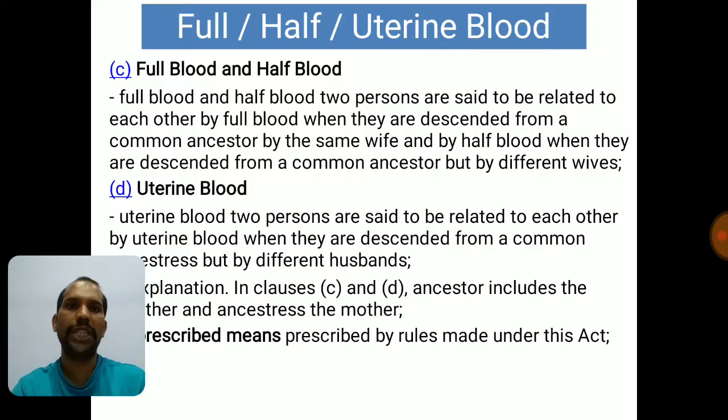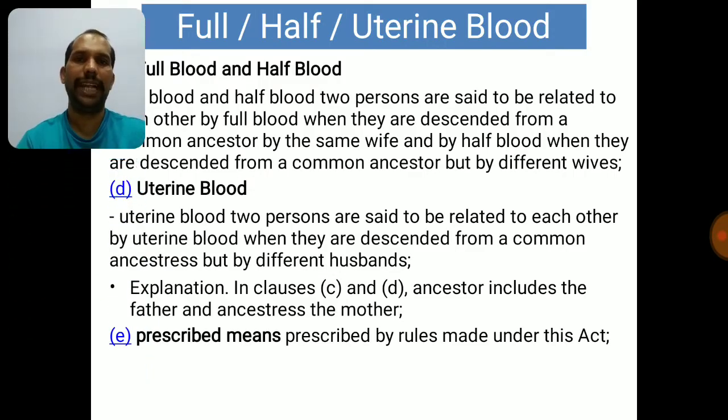The act says full blood and half blood: 2 persons are said to be related to each other by full blood when they are descended from a common ancestor by the same wife, and by half blood when they are descended from a common ancestor by different wives. In the first case, both this son and daughter are from the same father and mother. In the second case, they have the same father but 2 different mothers. So in that case it becomes half blood. Hope that is clear. Moving on to uterine blood.